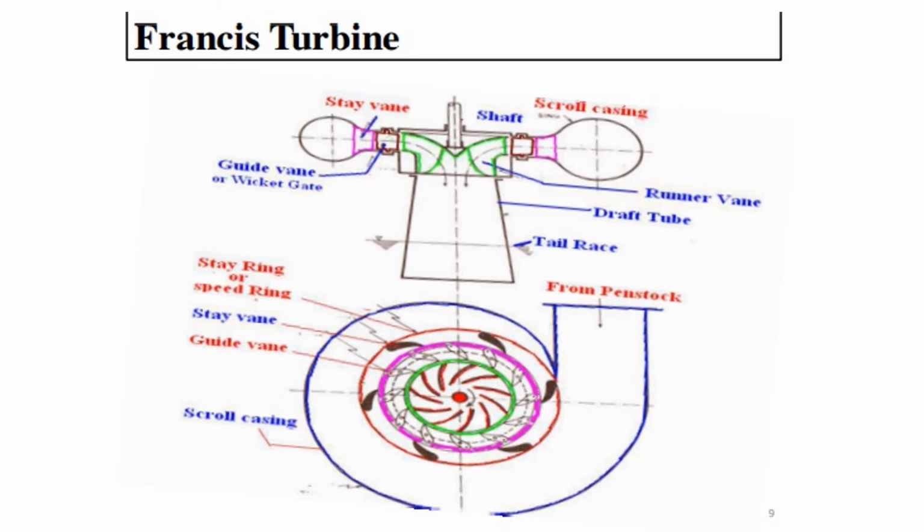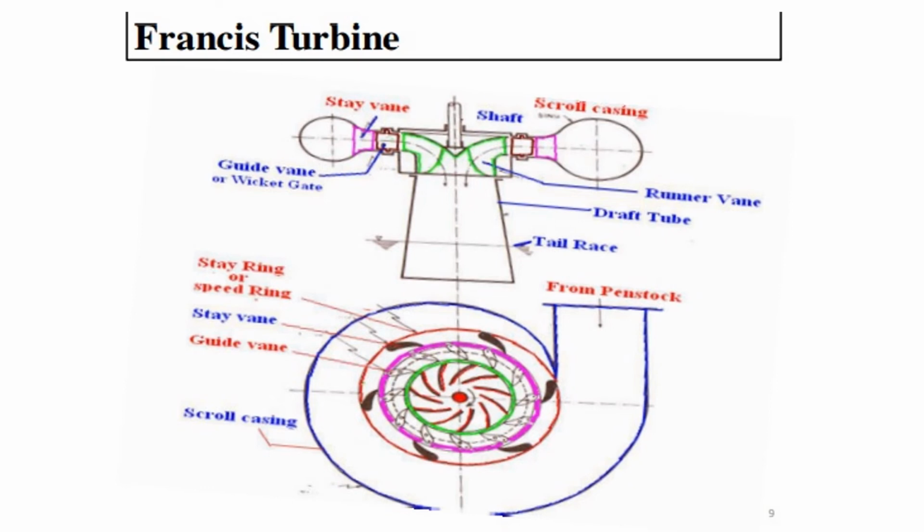The guide vane allows water to enter the runner. The main function of the guide vane is to let the water enter very smoothly and without shock. It controls the flow of water according to the load condition, which means the guide vanes are connected to the governor.